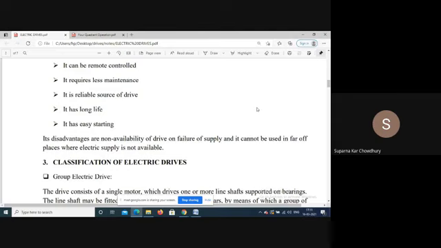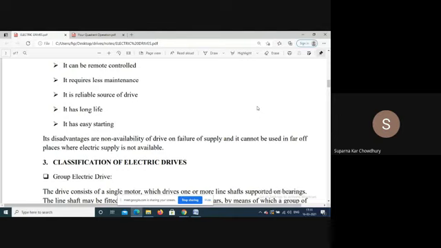Say for electric train. Now, if you compare the steam engines we had earlier, it has a long starting time. That is, if you want to run the steam engine, you have to first light the boiler, then it takes around 1.5 to 2 hours to get the steam at the particular temperature.